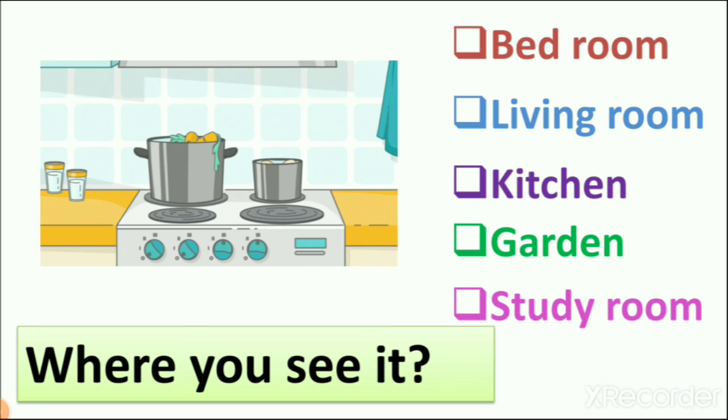Yes or no? Yes. So it is the kitchen in which we are cooking food. So we are using this in the kitchen. So what do we do? We tick mark it and we underline it. Now let's see our next object.